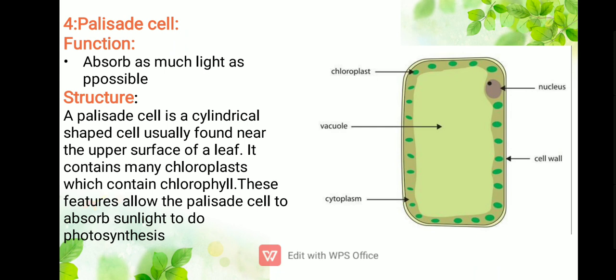In structure, a palisade cell is a cylindrical shaped cell usually found near the upper surface of a leaf. It contains many chloroplasts which contain chlorophyll. These features allow the palisade cell to absorb sunlight to do the process of photosynthesis. It has chloroplasts which help it to do photosynthesis.